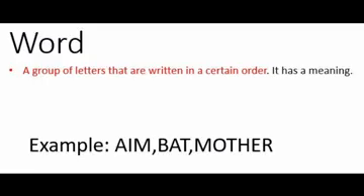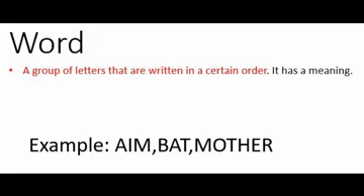Now we move to the second idea, that is word. Word is a group of letters that are written in a certain order, and it has a meaning. We already discussed letters, and the combination of certain letters in certain order makes a word. And it should have a meaning also. Example: aim, bat, mother. These are some of the words, and these words are the combination of letters, and those letters are in a particular order, because meaning is important, meaning is necessary.